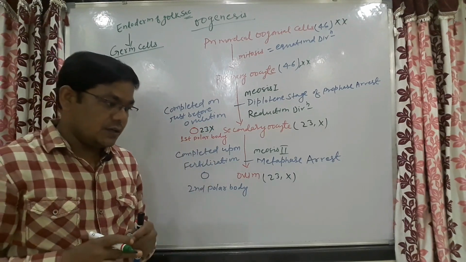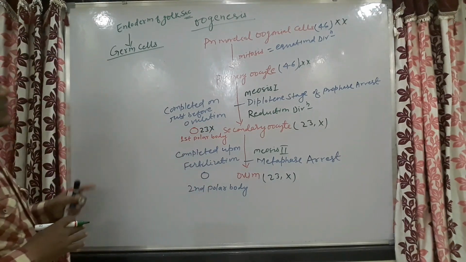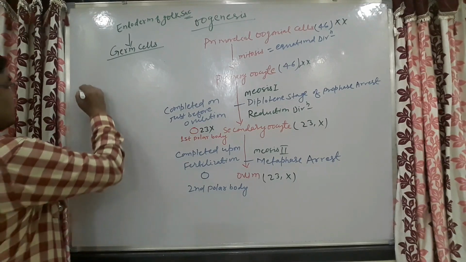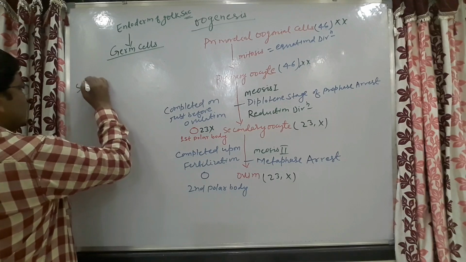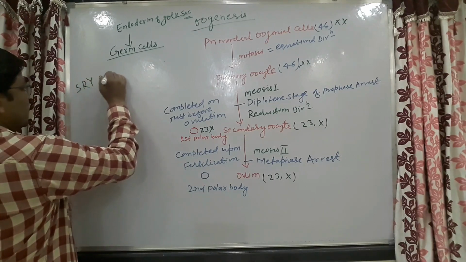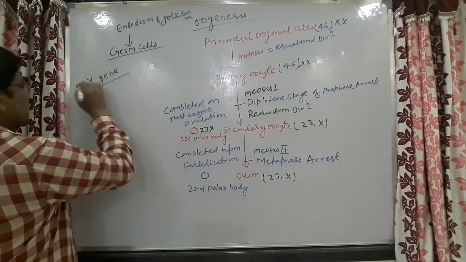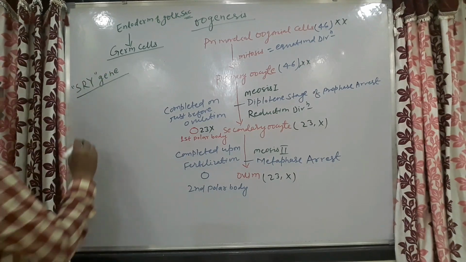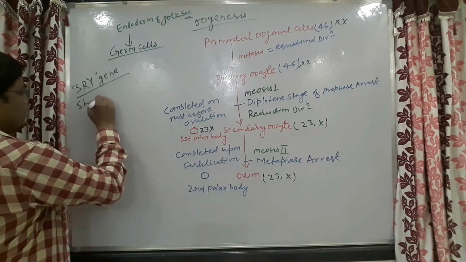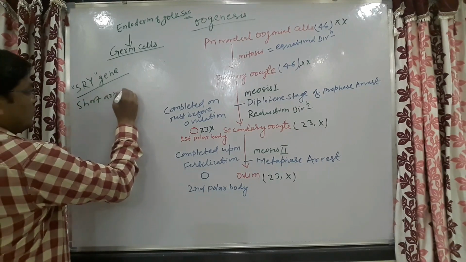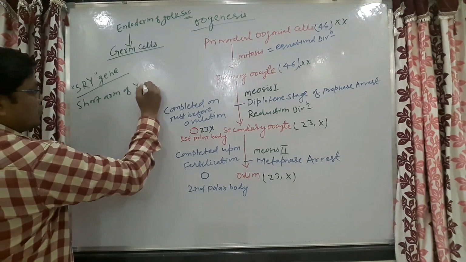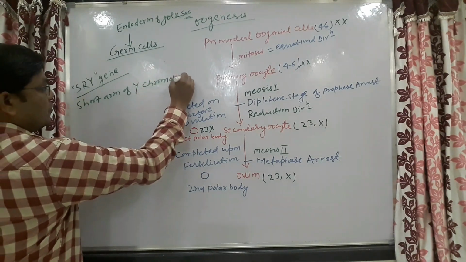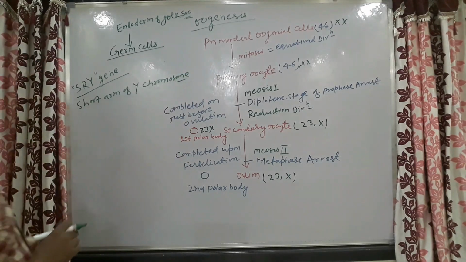These germ cells are going to develop into which type of gonad? This depends on the presence of the SRY gene, which is located on the short arm of the Y chromosome.